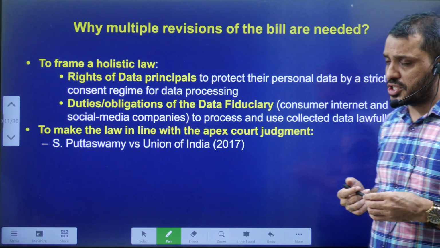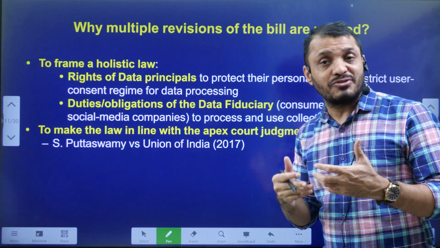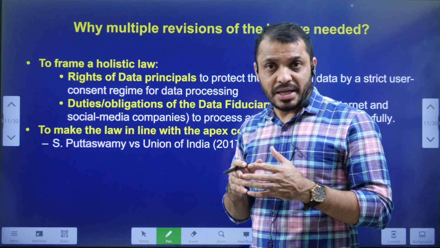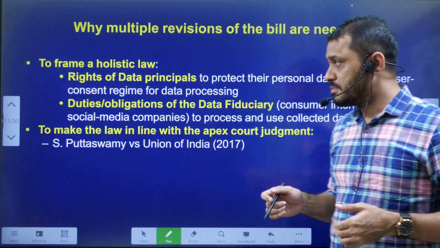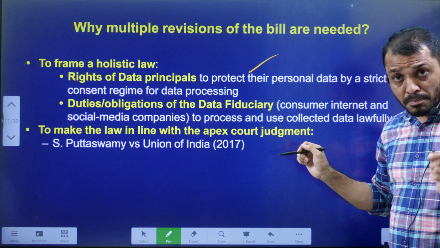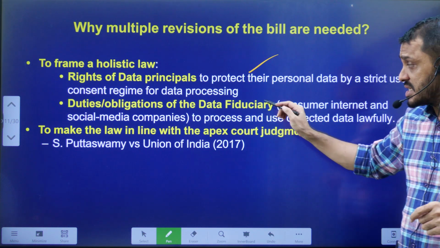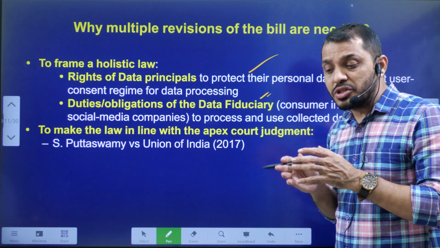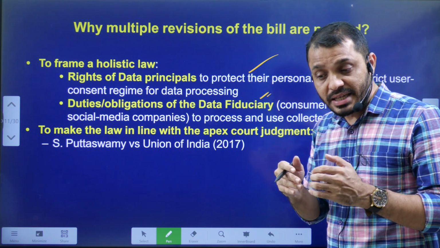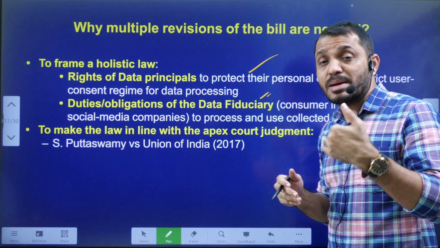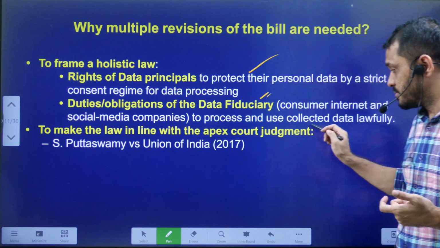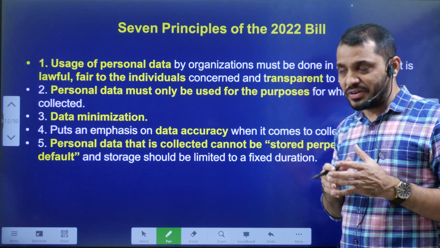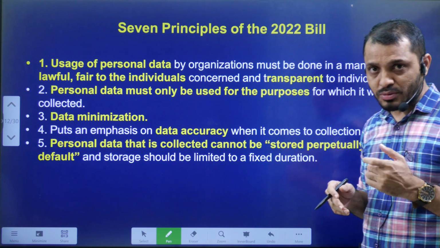upcoming monsoon session. Why were so many revisions needed? Because the government tried to bring a very comprehensive bill which covers both the data principal as well as the data fiduciary in a very effective manner. And they want to introduce a bill in conformity, that means in support of the Supreme Court judgment. Simply, they want to take enough safeguards for the protection of individual data. That is the reason it took some time.